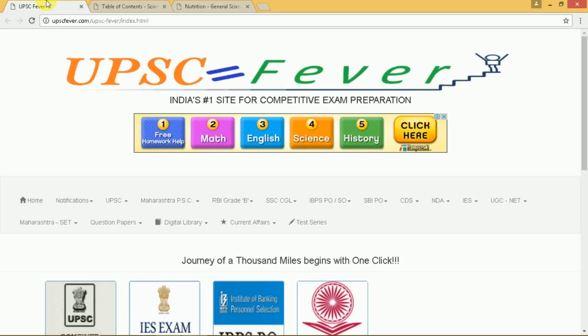The types of nutrients is the next topic. The types of nutrients include carbohydrates, fats, proteins, vitamins, minerals, dietary fibers, water, and roughage. Starting with carbohydrates and fats, both of these are energy giving foods. Carbohydrates, however, give less energy than fats.